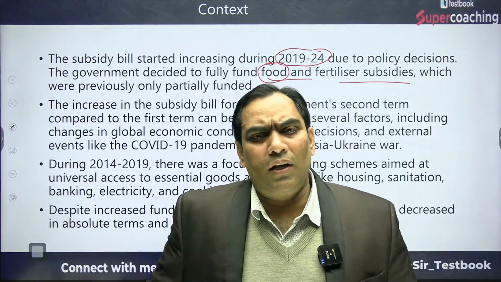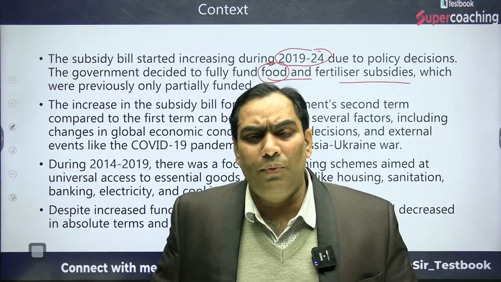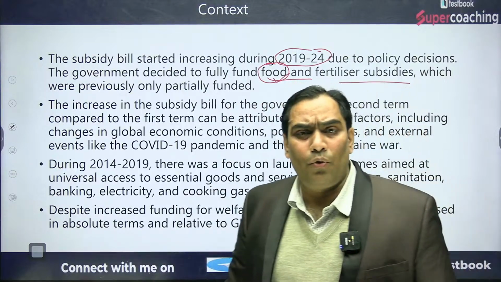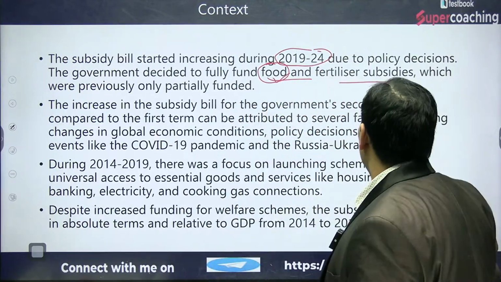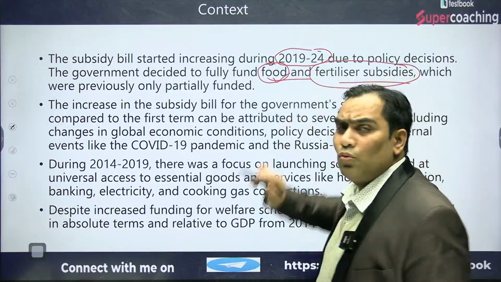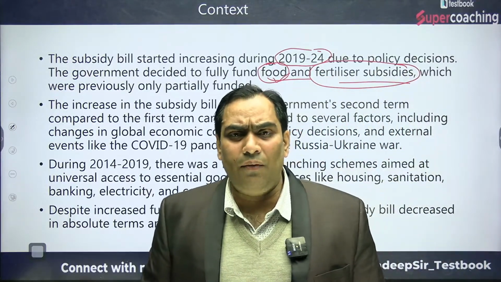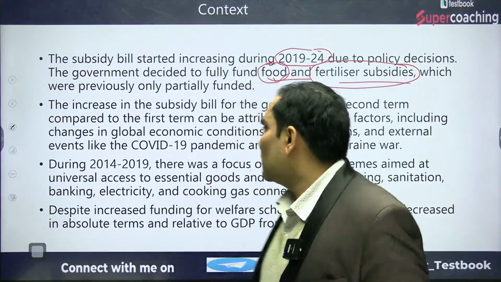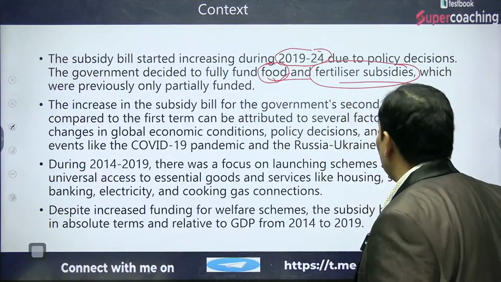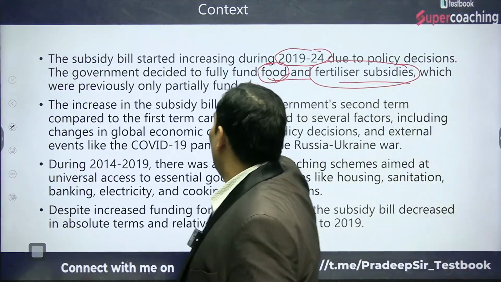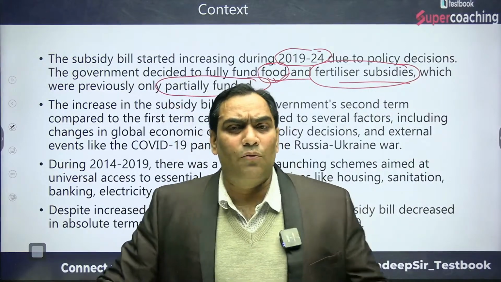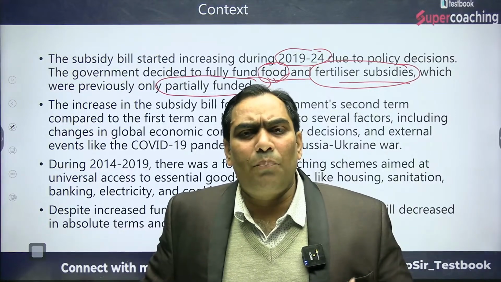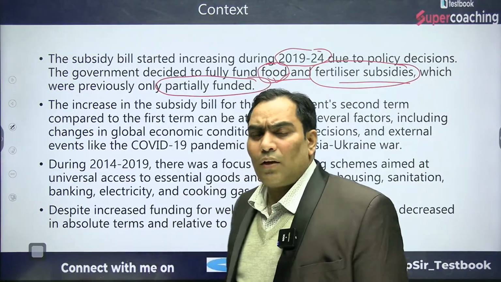Out of that 3.8 lakh crores, 2 lakh crores has to be diverted towards the food subsidy. So it is the major component in the subsidy, and then there is the fertilizer subsidy. Just to reduce the fertilizer subsidy, as we discussed yesterday, we came with another scheme known as Nano DAP. That is also to reduce the fertilizer subsidy, which was previously only partially funded. As I said, previously it was partially funded, now it is completely funded by the government of India. So that is the reason.